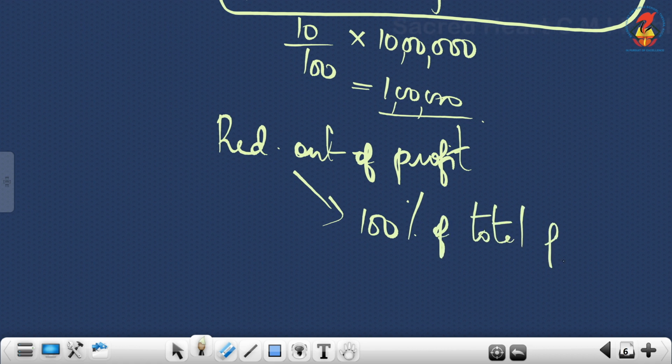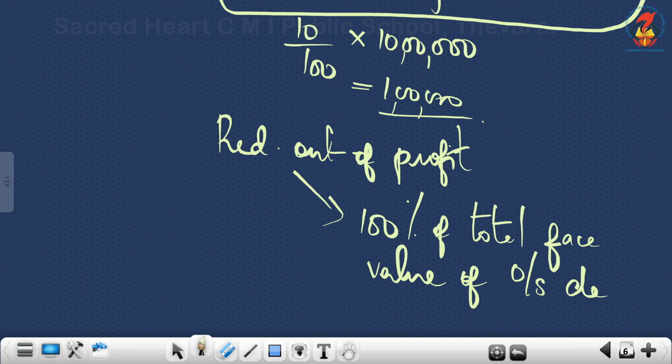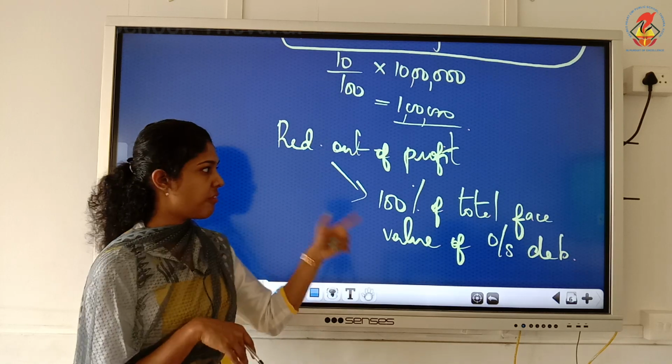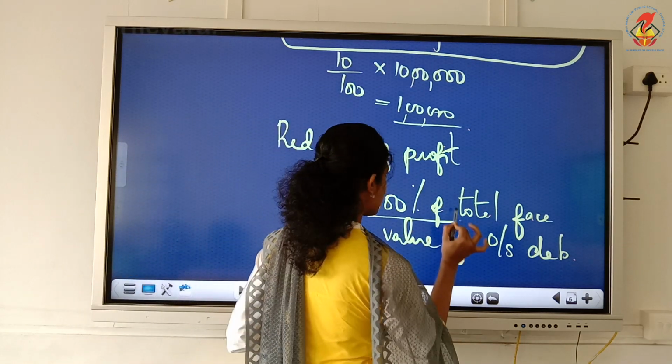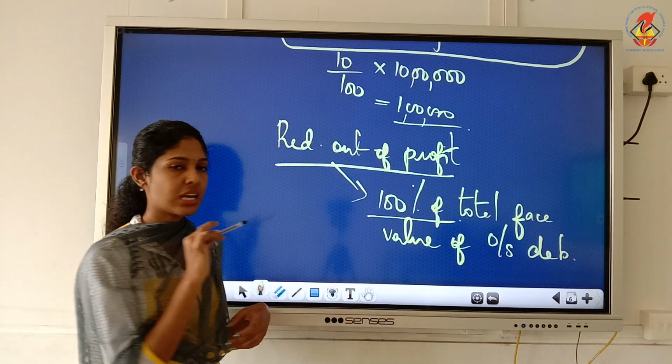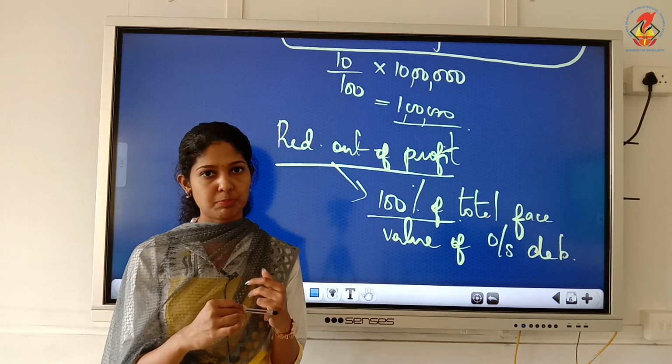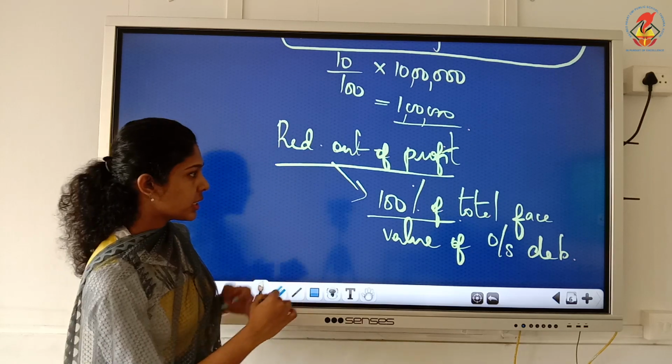You have to take down these rules. You write the complete term, outstanding debentures. When should we take 100%? When it is written like redemption is done out of profit.